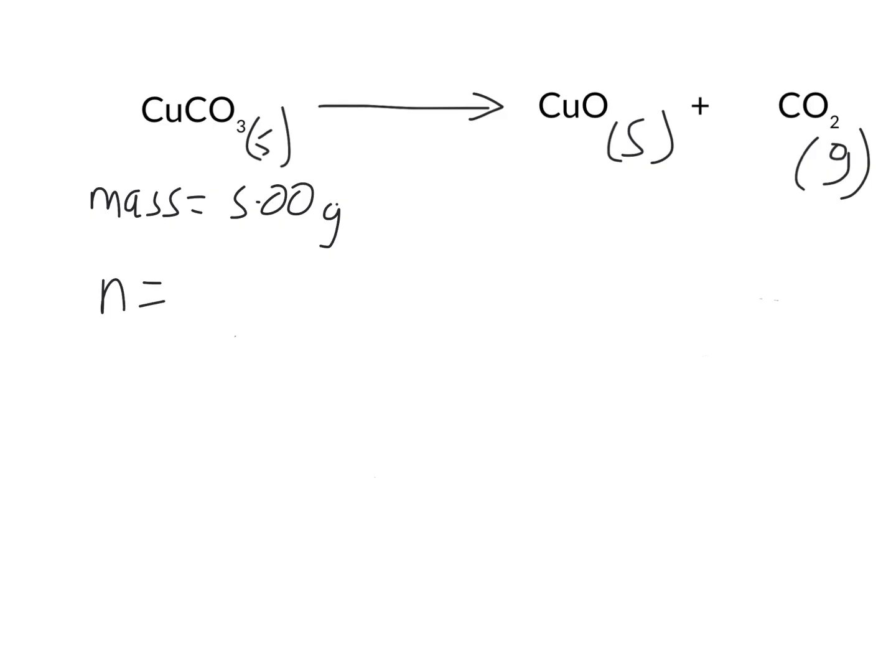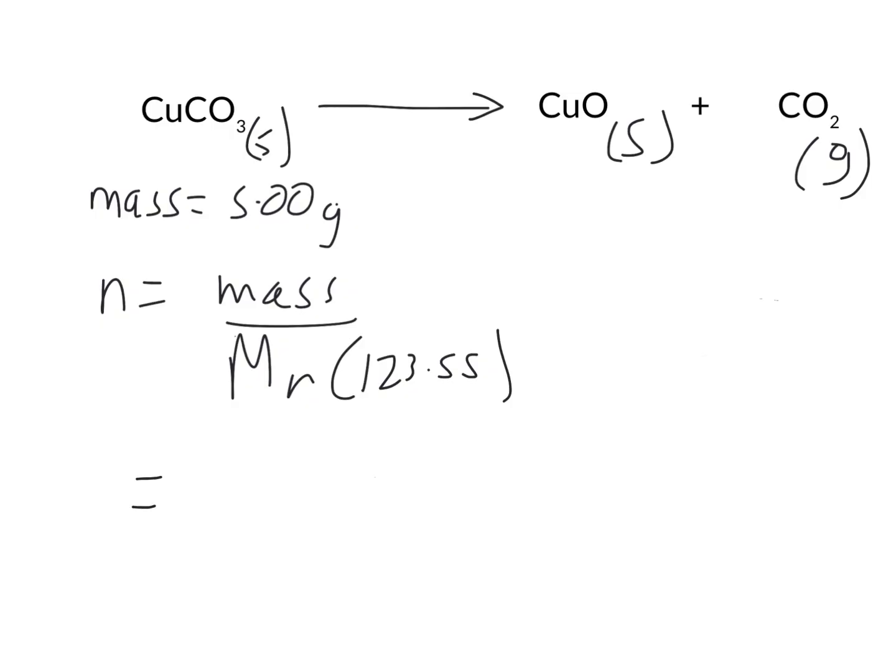So number of moles equals mass over molar mass. Now the molar mass of the copper carbonate, depending on which periodic table you use, you might get slightly different values, but in this case, when we work it out, we get 123.55, and we get that, of course, by adding the molar masses of copper, carbon, and 3 oxygens together. So let's finish this calculation off.